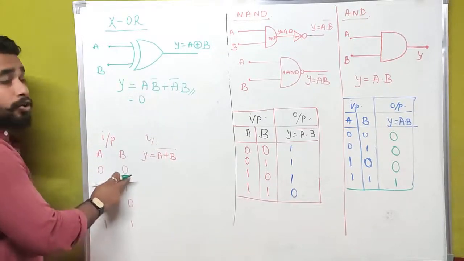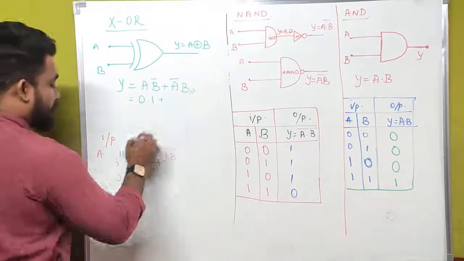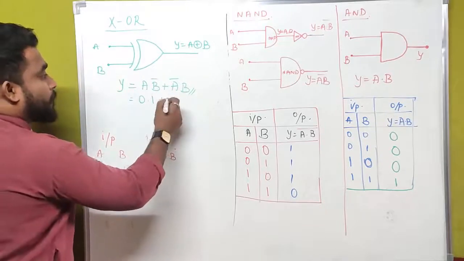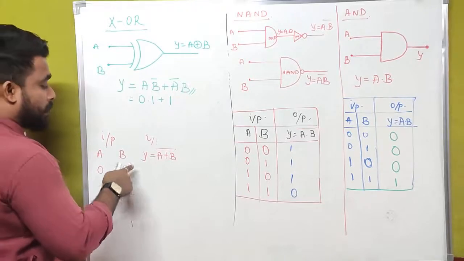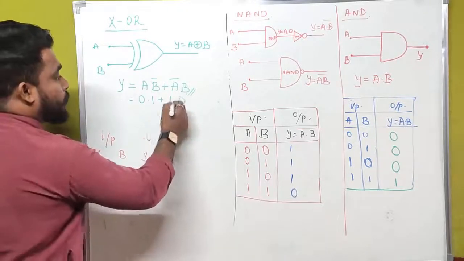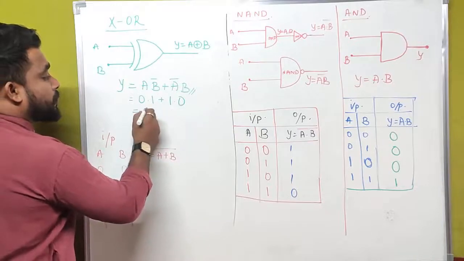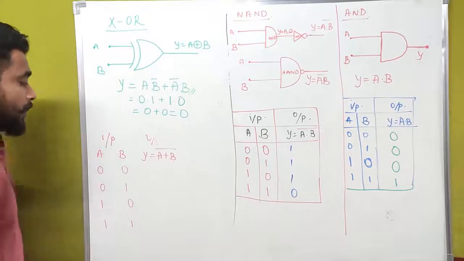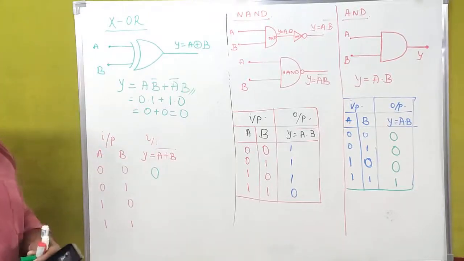B bar means 0 bar, which is equal to 1. Plus A bar. Here we have A. A is equal to 0, so 0 bar is equal to 1. Here we have B. B is equal to 0. 0 into 1 is equal to 0. And 1 into 0 is also equal to 0. Then 0 plus 0 is equal to 0. Then the output will be 0 for the first input case.